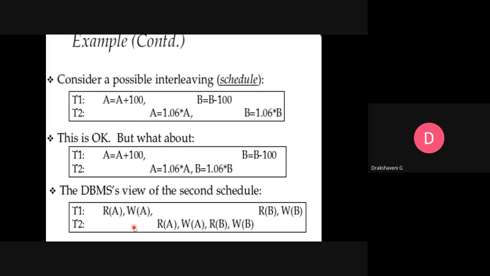In that same way here, reading an account and writing an account, for one transaction. In the same way, transaction 2: read account, write account, or read account or write account. So that is what 2 transactions are, transaction 1 and transaction 2. This is how we do this interleaving.